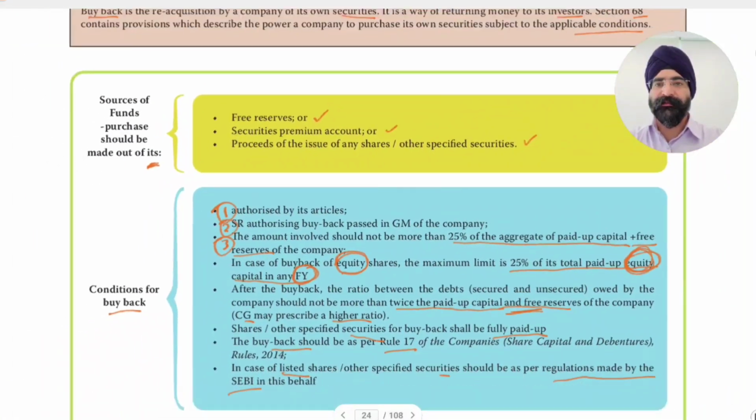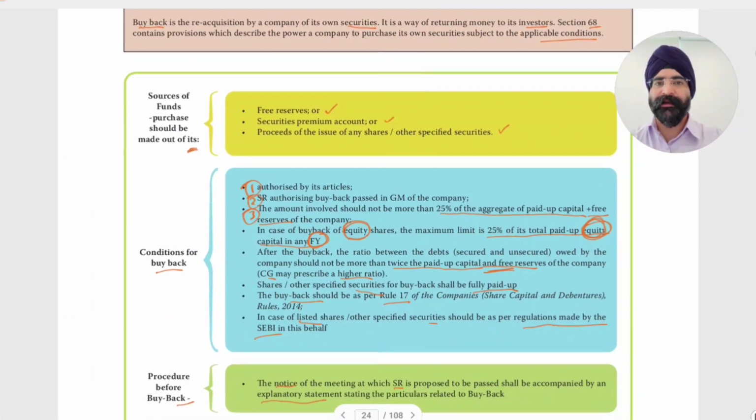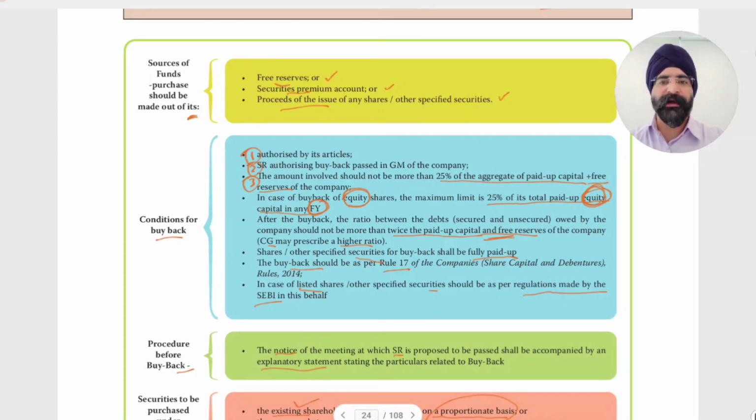So these were the various conditions relating to buyback. Its source can be free reserves, securities premium, or proceeds of the issue. The conditions are: authorized by articles and special resolution; it cannot exceed 25% of aggregate paid up capital and free reserves, and in case of equity, 25% of total paid up equity in a financial year.